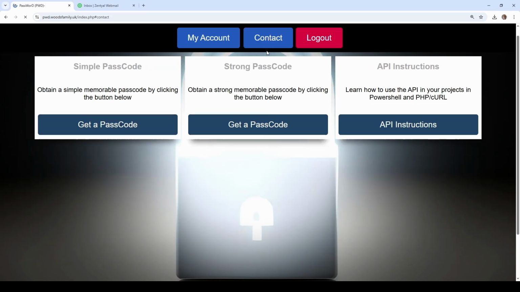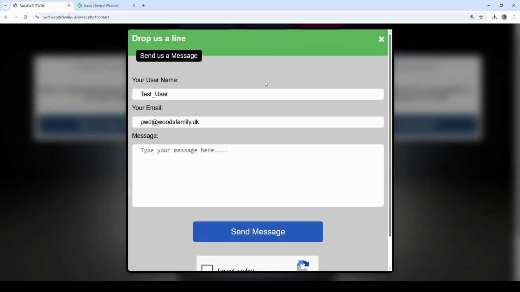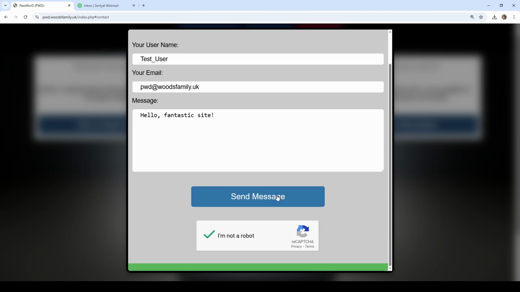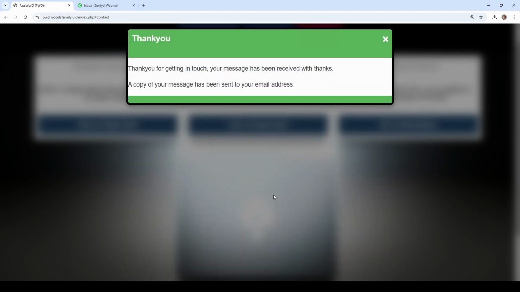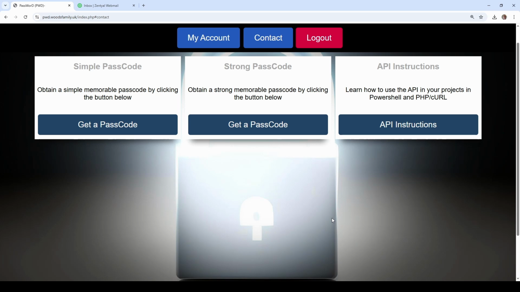There is the contact form as well, which I would really like you to use. Again, if you're signed in already, it knows your details, so you just need to type in a brief note, confirm you're not a robot, and send, and away that goes. And you'll get a copy of that email, and I will obviously see the email too, and I'll endeavour to respond to you as soon as possible. So I'd really welcome your feedback, not only on PWD but on this video as well.